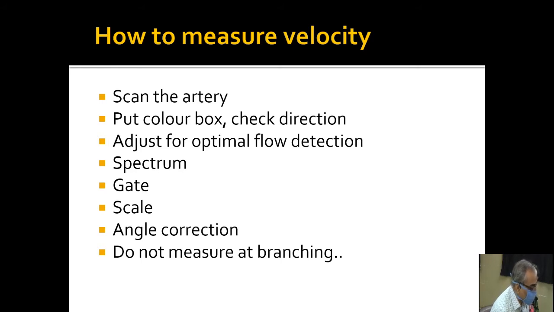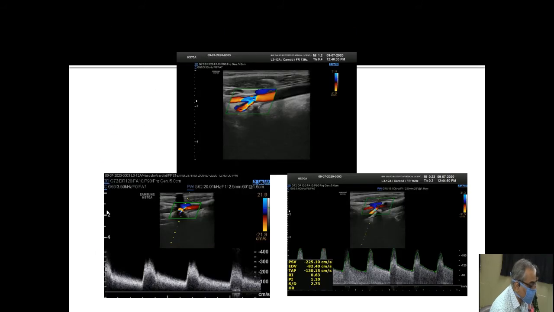And one more thing, you should not measure any artery at a branching, because due to branching there is an increase in flow there. This is just an example. This is a bifurcation lesion, and at various places we have measured the velocities, and they range from 300 to 220 centimeters per second in the peak systolic velocity. So you have to keep scanning and try to see at which place the velocity is highest. That will give the area where there is maximum narrowing.